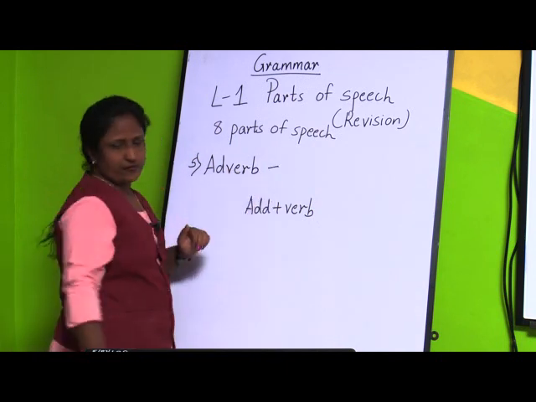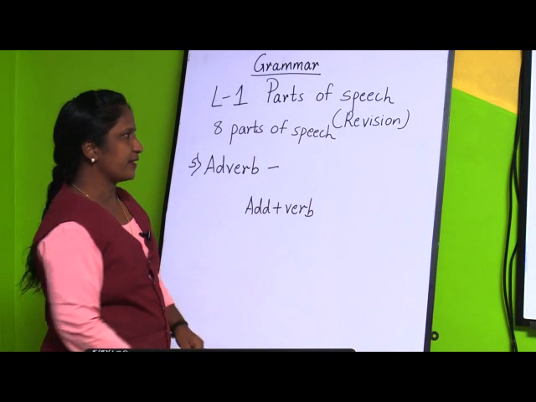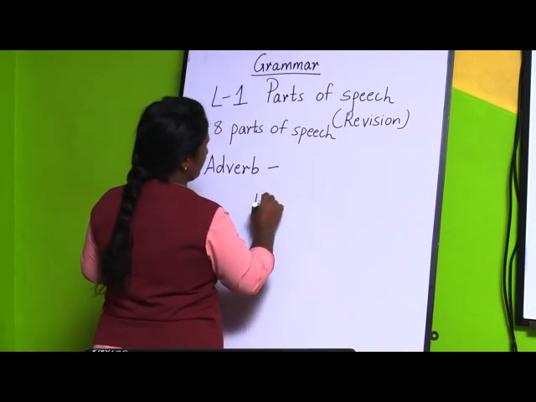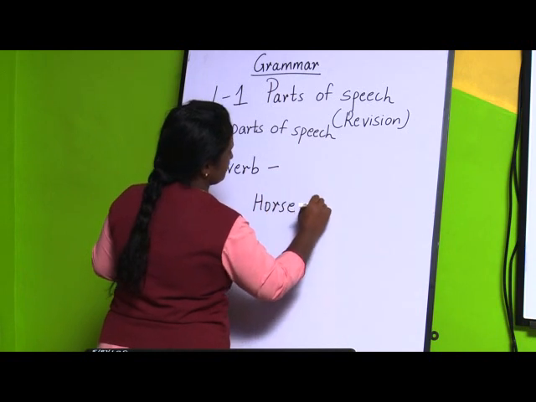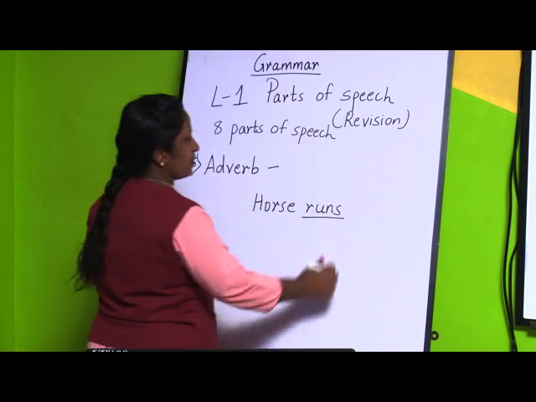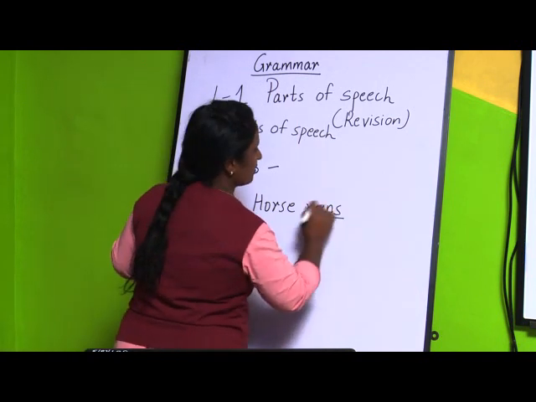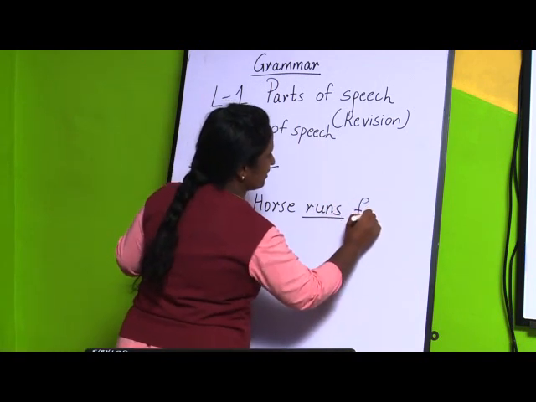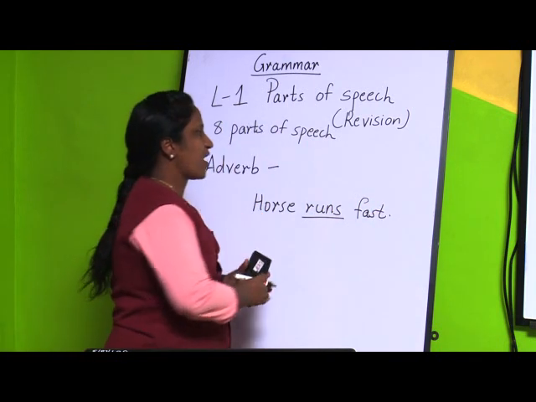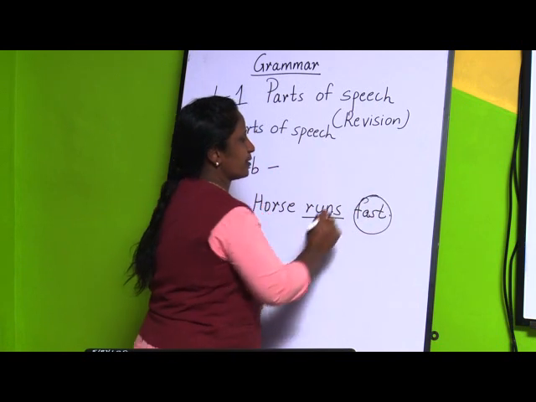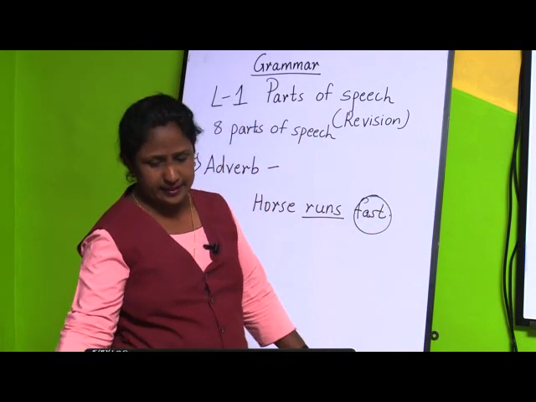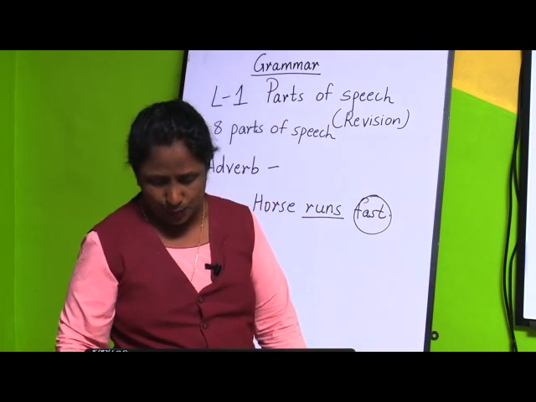For example, if I want to tell that the horse runs, here runs is a verb. Then I am going to write something more about this verb: the horse runs fast. How does the horse run? It runs fast. So, fast is an adverb because it is telling something more about a verb.